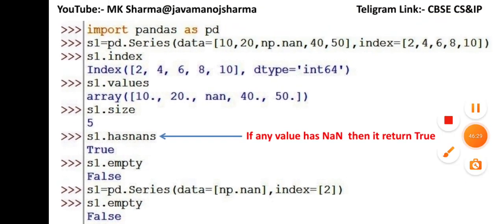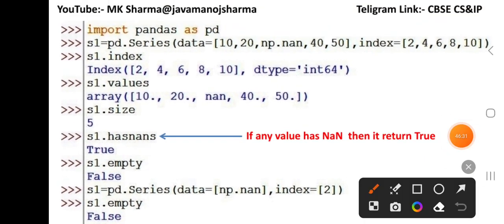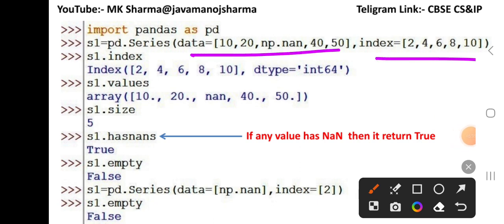Here are some examples. Here we create series data and these are the series indexes. We can access s1 dot index, then the index is 2, 4, 6, 8 and 10. And when we call s1 dot values, then the values are 10, 20, np dot nan, 40 and 50.